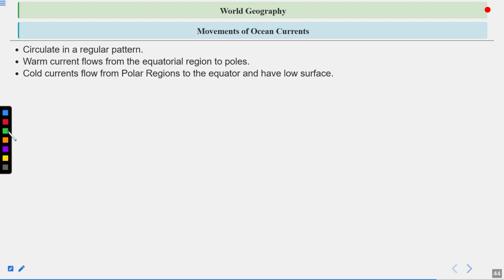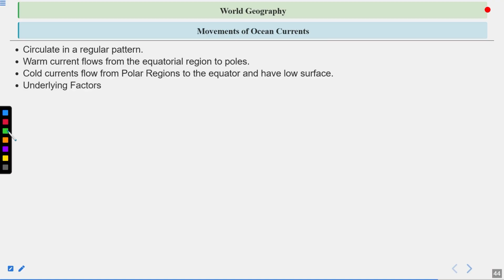The cold current flows from the polar regions to the equator and has low surface temperature. So it is kind of an exchange of these water currents. When the cold current starts flowing towards the warm water surface, it will balance the area, and in the depth of the ocean the warm water current will move towards the polar areas.